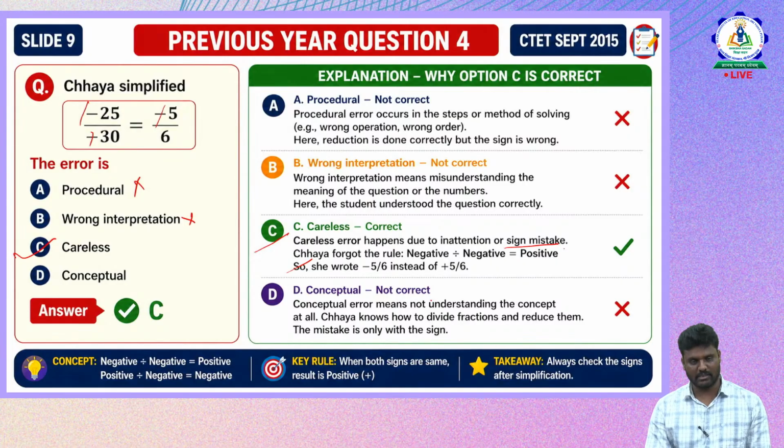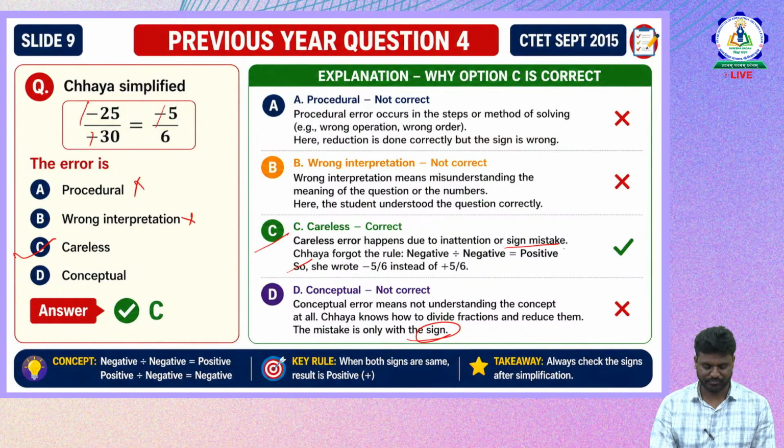Conceptual, let us see another one, conceptual, option D. Conceptual error means not understanding the concept at all. Here the child knows how to divide the fractions and reduce them, but the mistake is only with the signs. He knows how to divide 25 by 30 and how to simplify, but the only thing he committed is the sign error. So this is not a conceptual error. Your child has conceptual clarity, but with inattention he made a sign mistake.